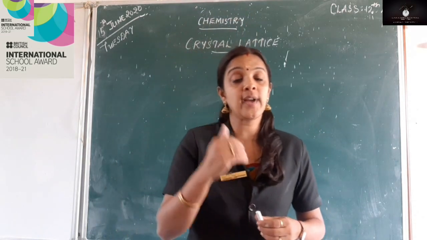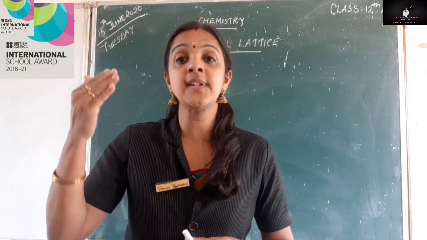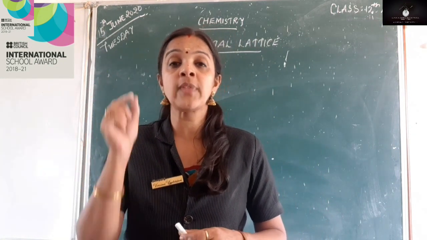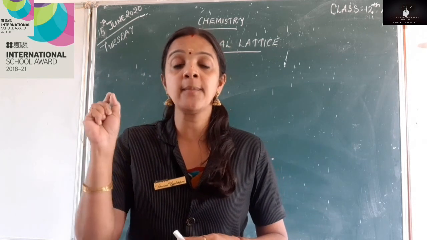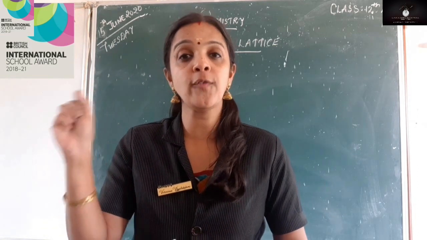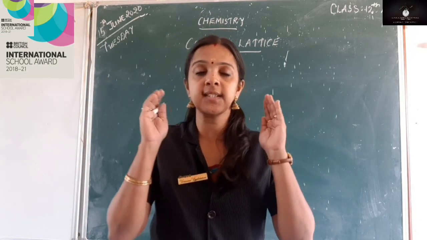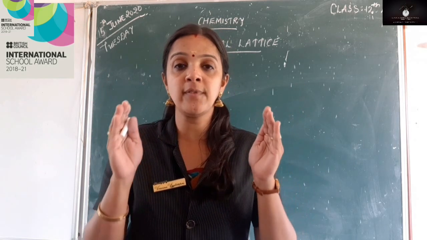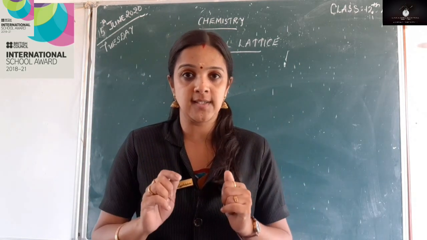So how we define it? The definition is the regular 3-dimensional arrangement of point in space. When I say space, it is a 3-dimensional figure, so everyone has to visualize it. So I hope we can visualize.